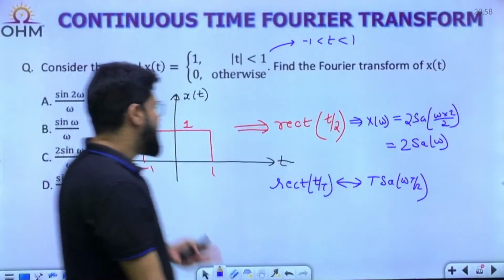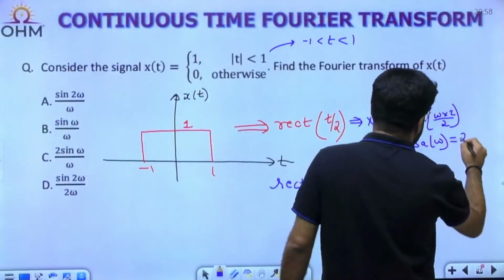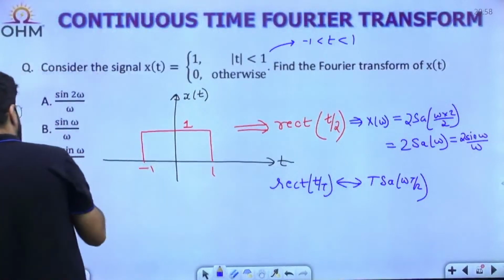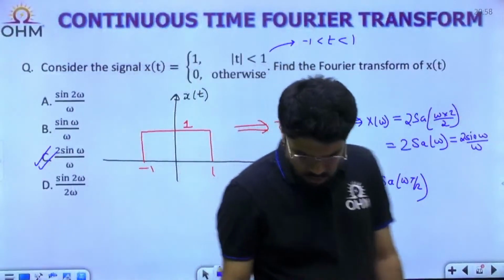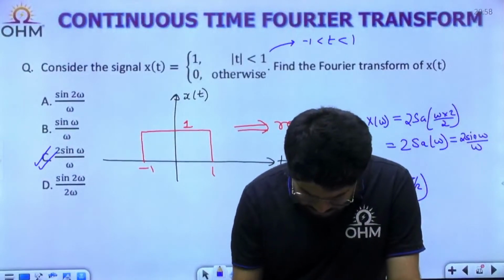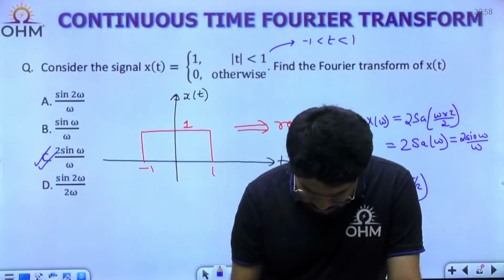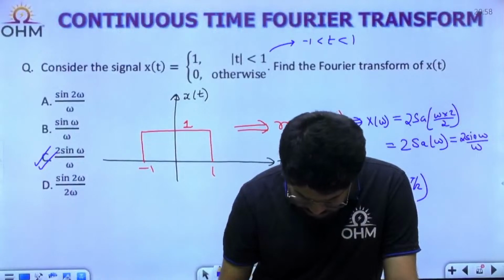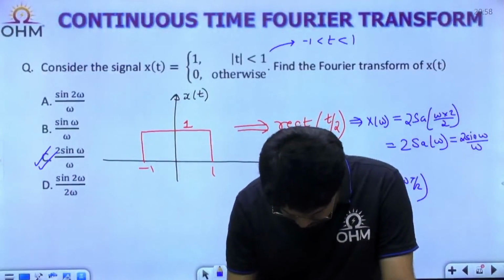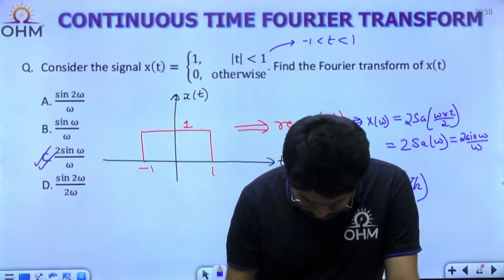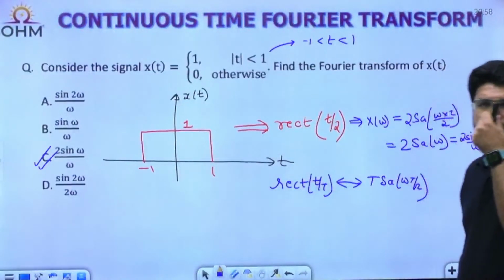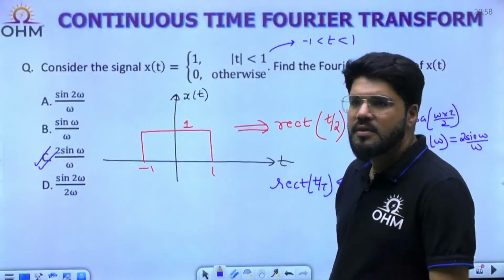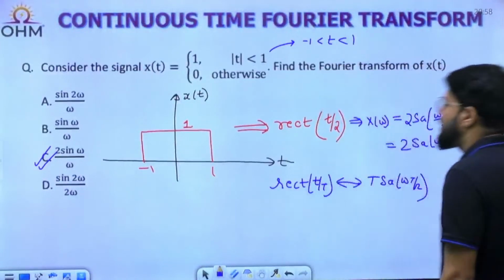Many times options are in the sine format. We know sampling(theta) is sine theta by theta. So this is convertible to 2 sine omega by omega, option number C. It is correct. Hence it is option number C. Yes, Adam, correct answer C. The correct answer is C.